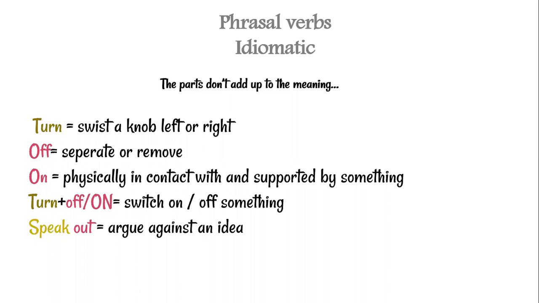If we see, for example, turn, which means switch a knob left or right, and off, which means separate or remove, if we gather them, we can say turn off, which means switch off. And the same thing goes with the preposition on, which is basically in contact with and supported by something, or unsupported by something. So here, the meaning of switch in and switch on and switch off is obvious.